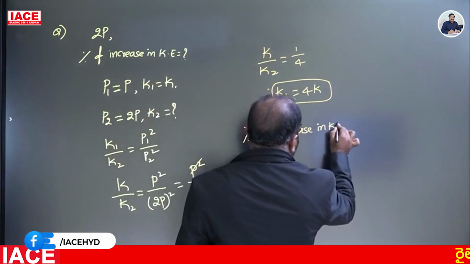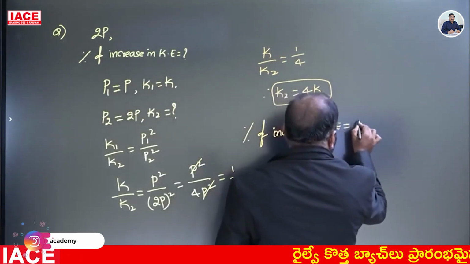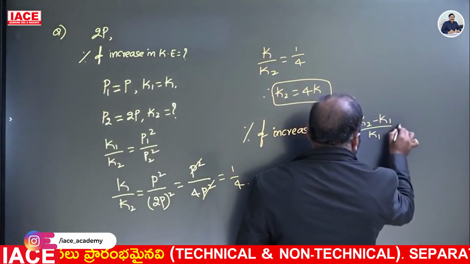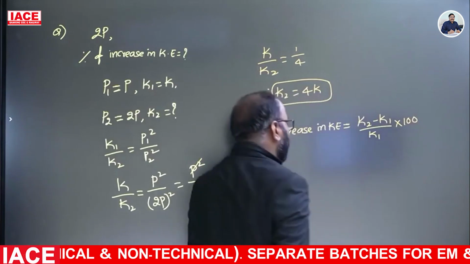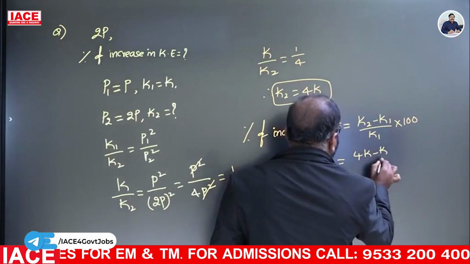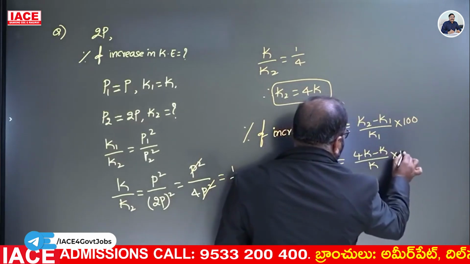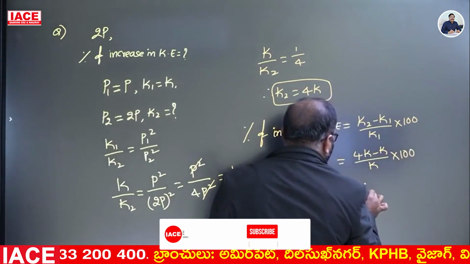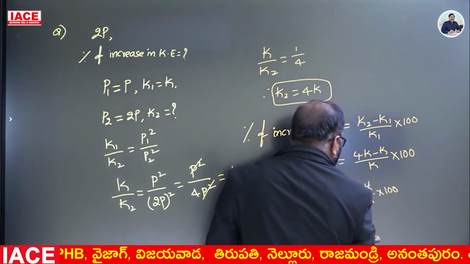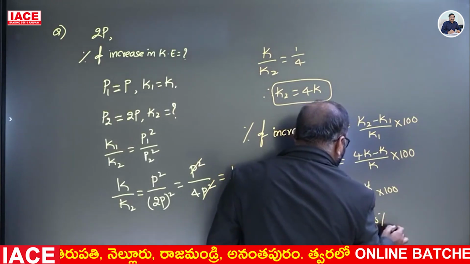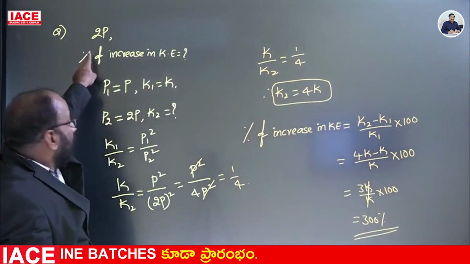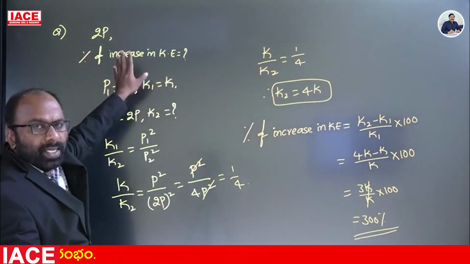What is the percentage of increase in kinetic energy? It is equal to change in kinetic energy by original kinetic energy or initial kinetic energy into 100. Change in kinetic energy, K2 is equal to 4K minus K by K into 100. 4K minus K is 3K by K into 100. See, K and K get cancelled. 3 into 100, how much increase? 300% increase. If the momentum of a body is doubled, find out the percentage of increase in kinetic energy.